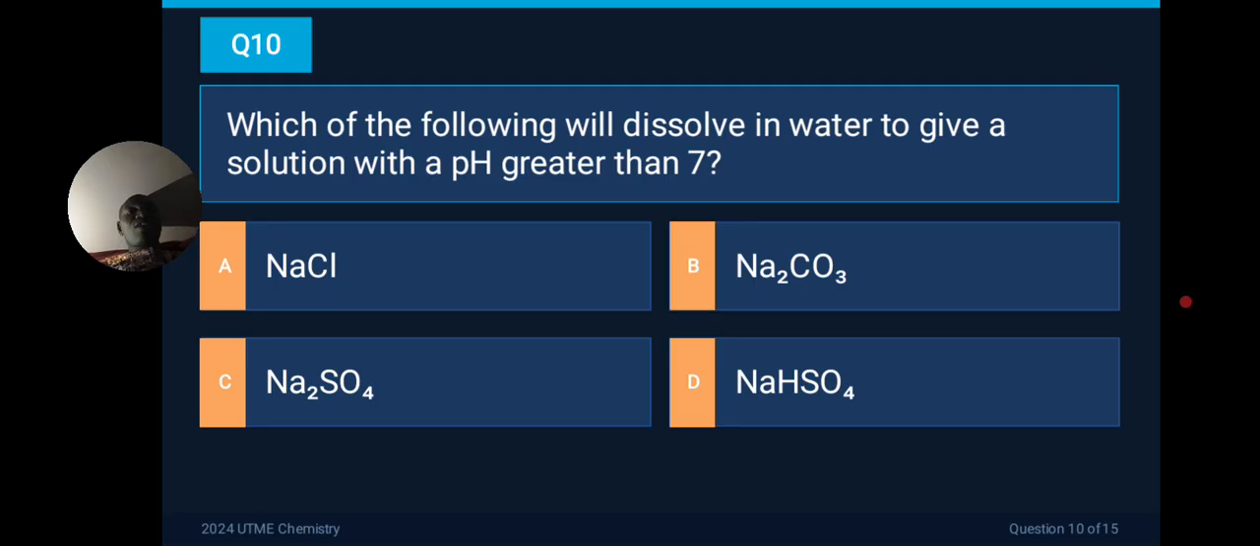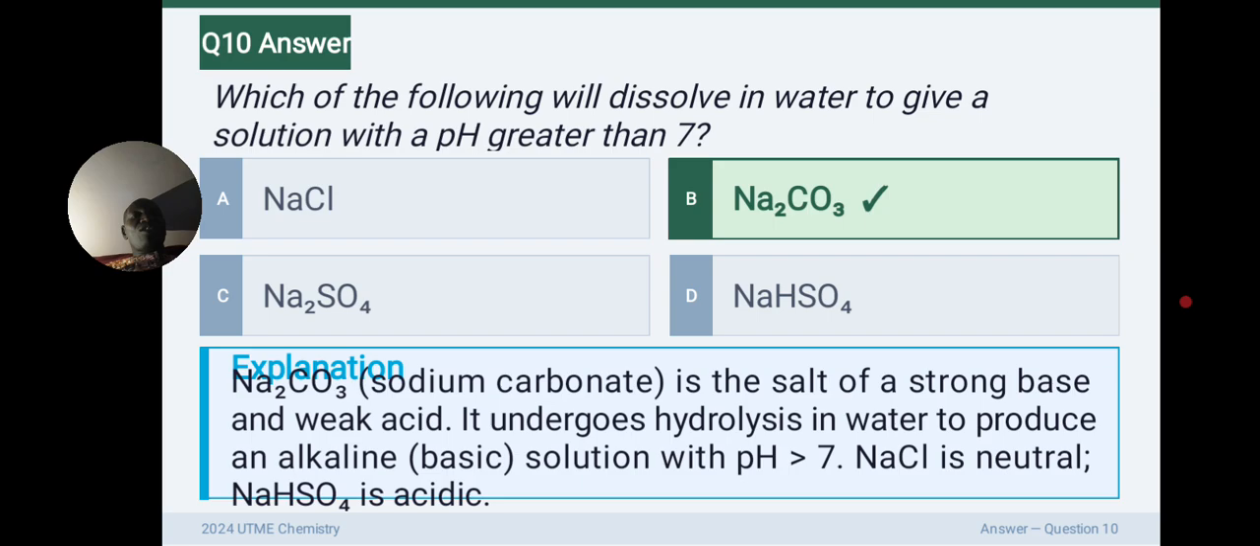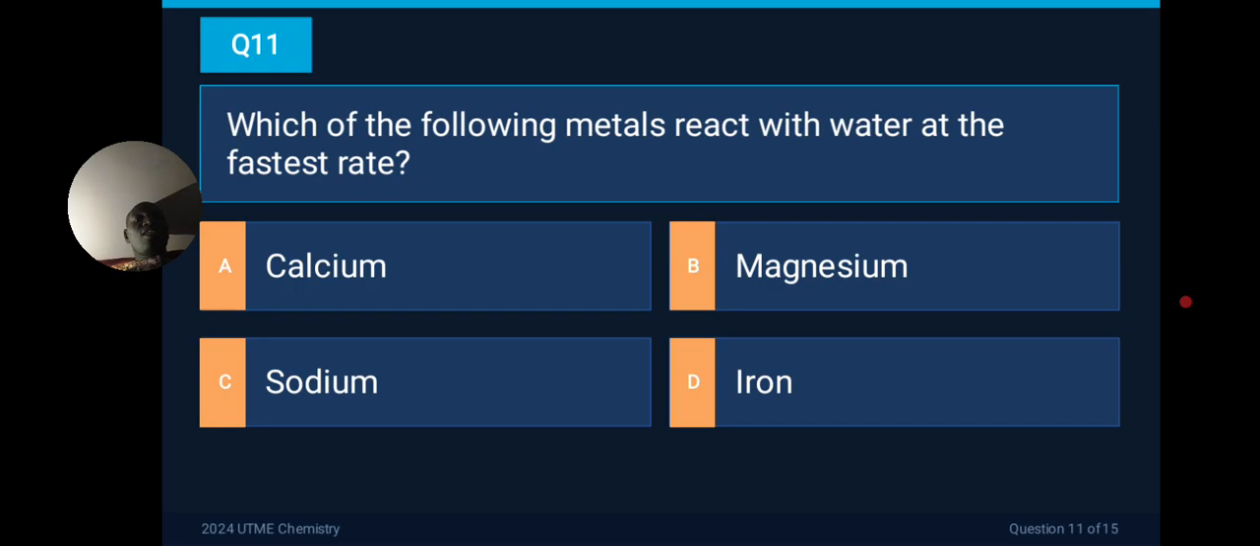C, we have SO4, that is acidic in nature. It's a salt actually. Sodium sulfate is a salt, so it can give us a neutral solution. D is acidic also. D looked acidic because it has SO4. So the correct answer is B, which is sodium carbonate. Sodium carbonate is a salt of a strong base and weak acid. So when it dissolves in water, it gives a strongly basic solution.